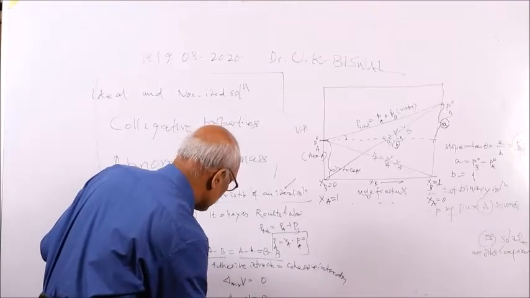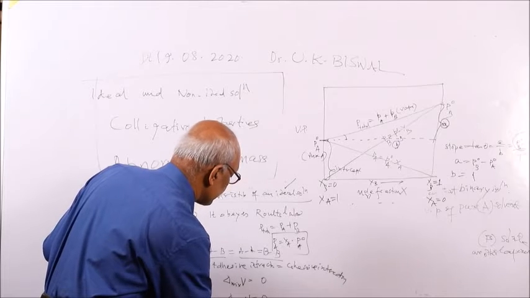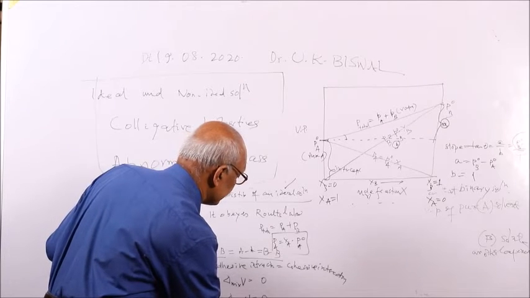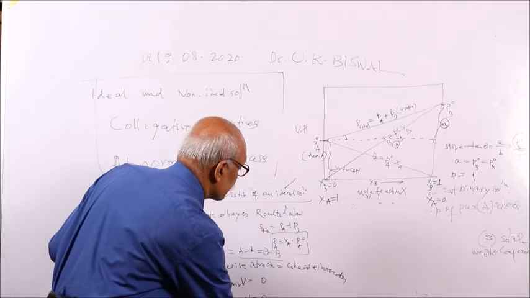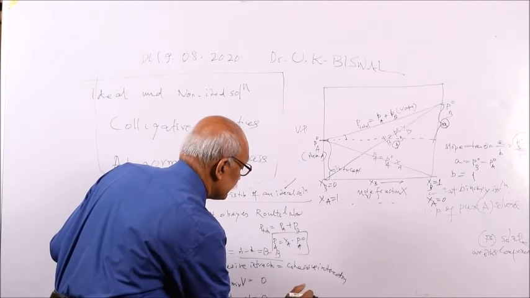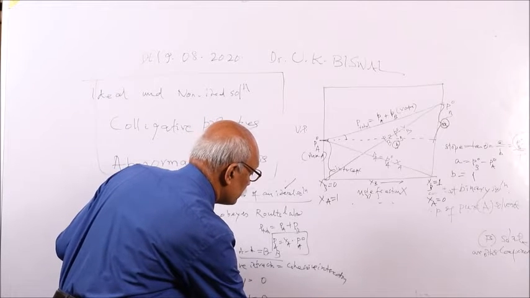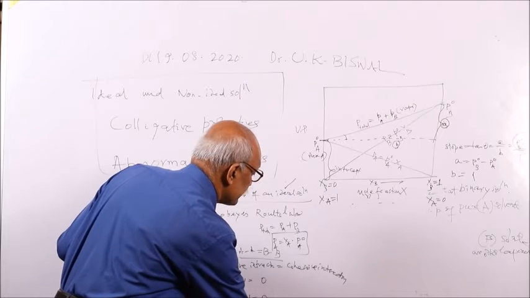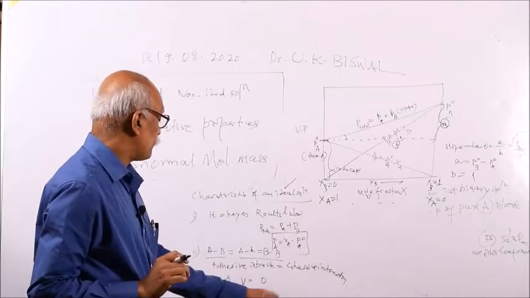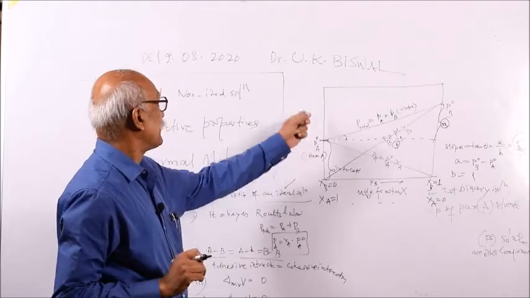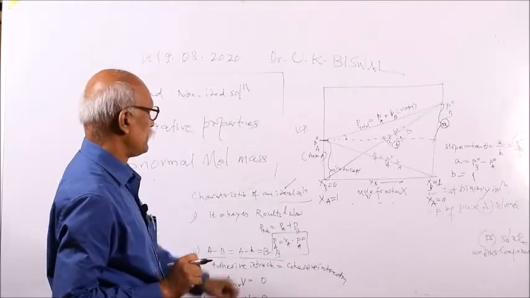Take one example, say benzene and toluene. Benzene plus toluene, these are two liquids. Benzene is a liquid, toluene is also a liquid. So this is a liquid solution, as we have discussed, a liquid solution.